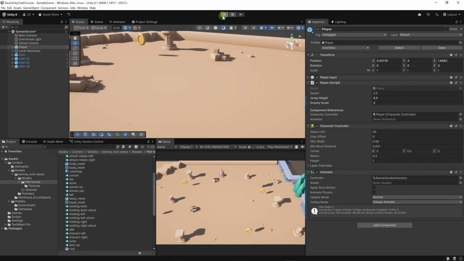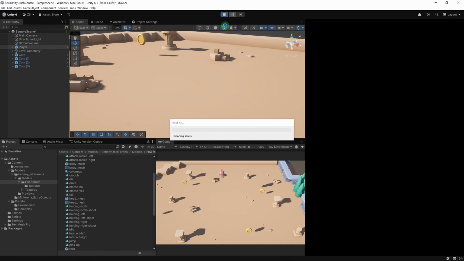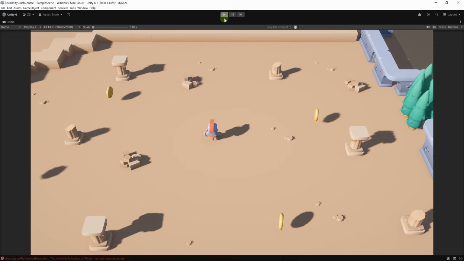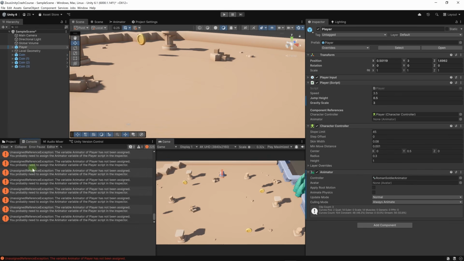Okay, let's run our game. And of course, I always forget to set the reference. We'll get error messages here. Animator is not assigned in our player. So here you can see that the inspector displays our nice header, and it has created some space before the header, which is really nice. It adds a touch of cleanliness to our inspector. Let's assign the animator. I'm going to drag and drop our component here. Now the animator is set.